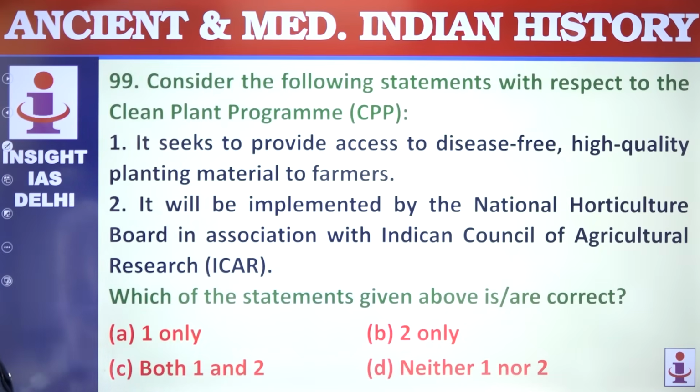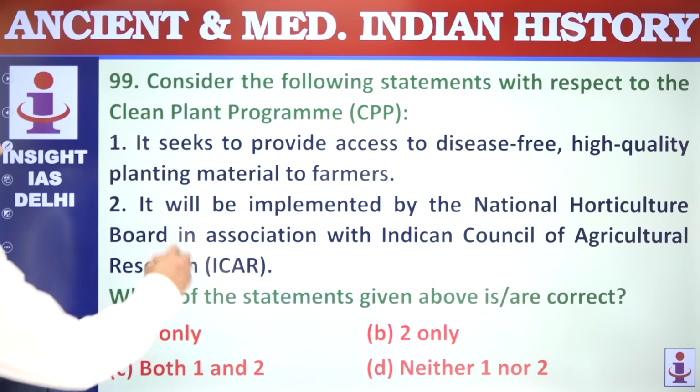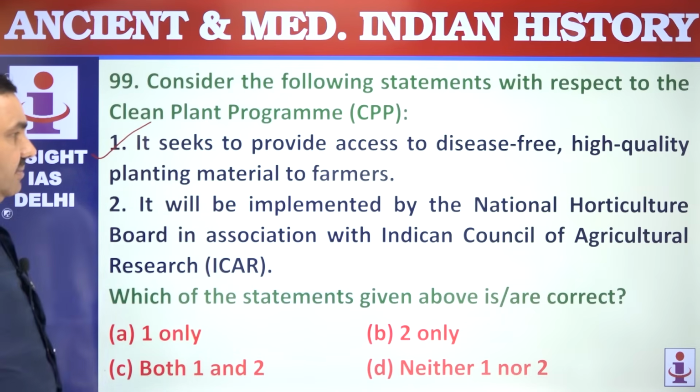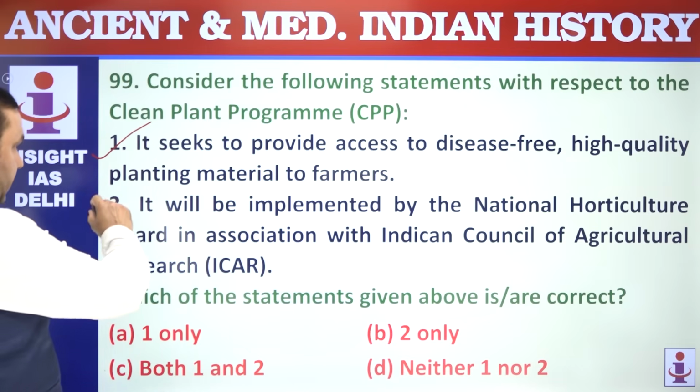99. Consider the following regarding the Clean Plant Programme, CPP. It seeks to provide access to disease-free, high-quality planting material. That's correct. It will be implemented by the National Horticulture Board. That's correct. Both are correct here.